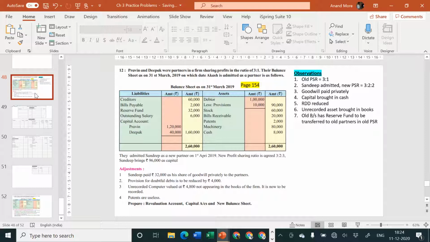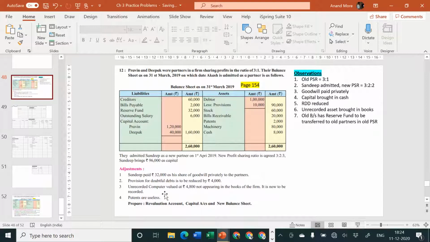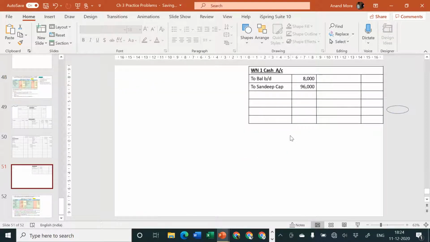So first step, open necessary ledger accounts, complete. Second step, transfer of assets and liabilities, complete. Third step, capital brought in by new partner is complete. Fourth step, treatment of goodwill, but we have already seen that the goodwill is paid privately, so no entry in the books of firm. If it is required, what we can do is we'll write a note here.